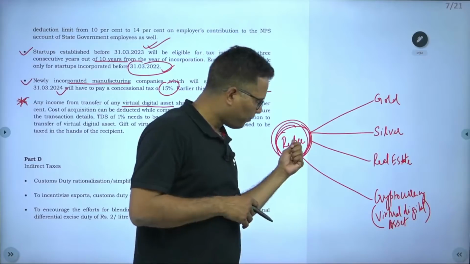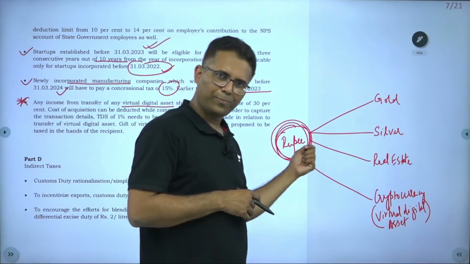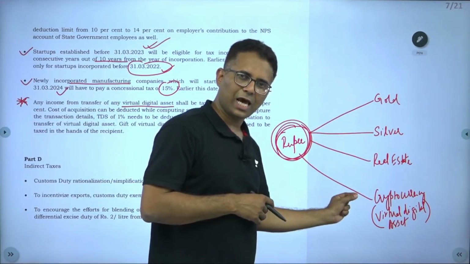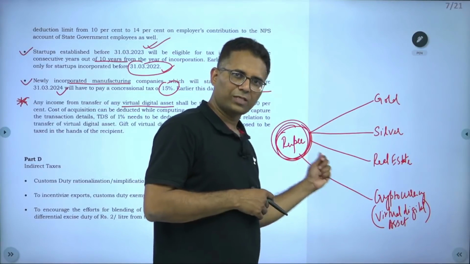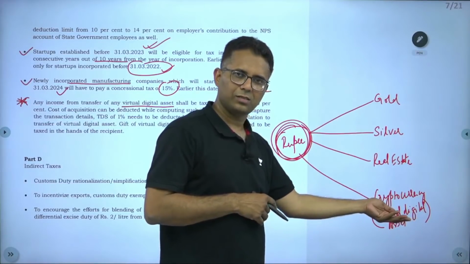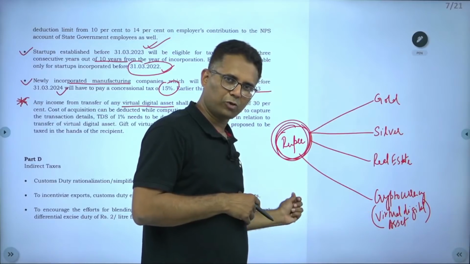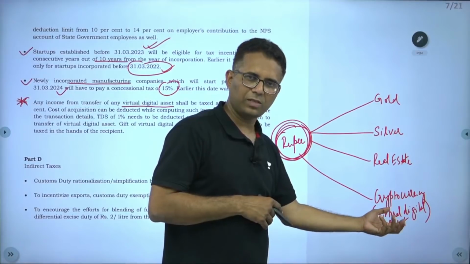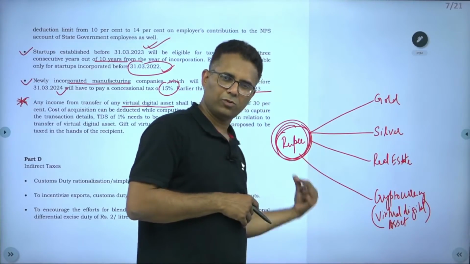While paying 100 rupees, I should deduct 1% TDS, tax deducted at source, because the payment which I am making is income for someone else. So while paying 100 rupees, I should deduct 1 rupee and pay it to the government, and 99 rupees will go to that person. The price of the Bitcoin will be considered 100 rupees, but he will get 99 only, 1 rupee will go as tax to the government.